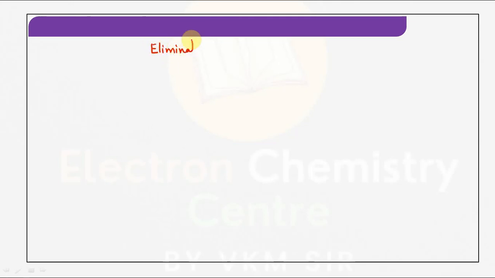This is elimination versus substitution. This is supposed to be discussed under organic reaction mechanism of class 11, but if it is not covered there, we can cover it here also. I'll tell you with the help of an example here.